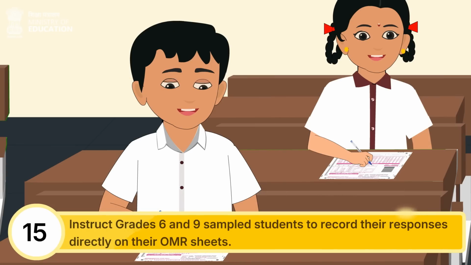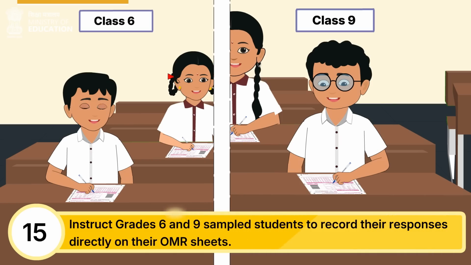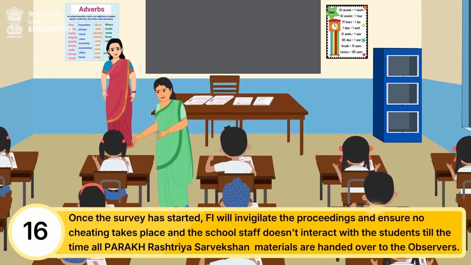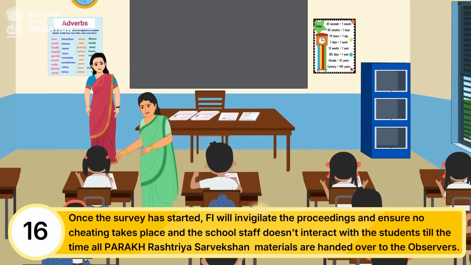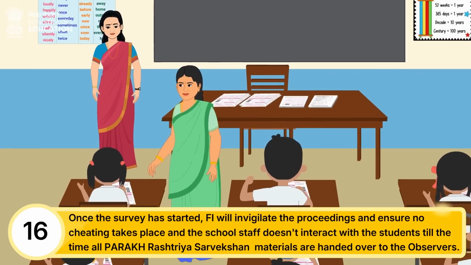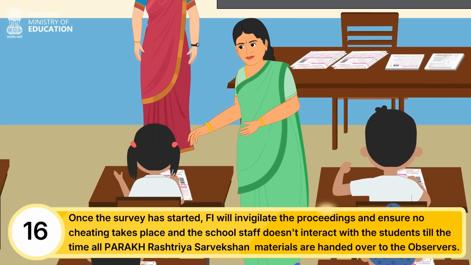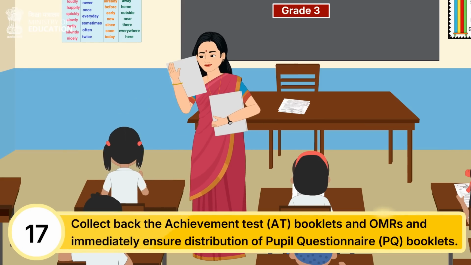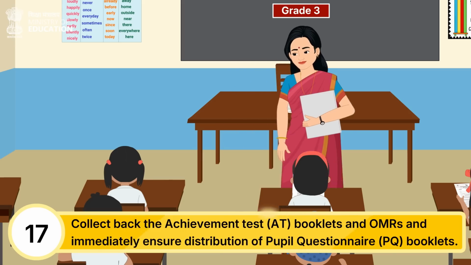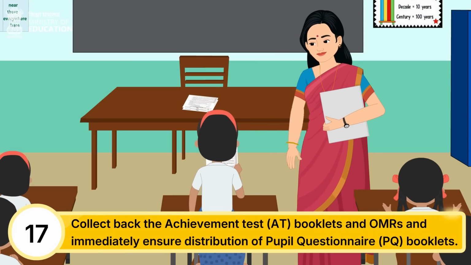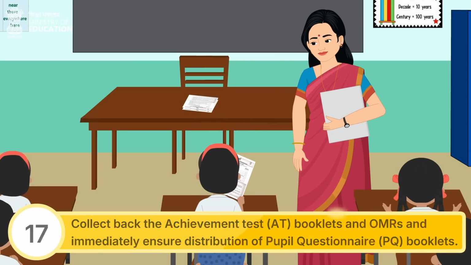While in the case of Grade 6 and 9, FI needs to instruct sampled students to record their responses directly on their OMR sheets. Once the survey has started, FI will invigilate the proceedings and ensure no cheating takes place and the school staff doesn't interact with the students till the time all PARAKH Rashtriya Sarvekshan materials are handed over to the observers. Once the achievement test (AT) is complete, FI will collect back the AT booklets and OMRs and immediately ensure distribution of Pupil questionnaire (PQ) booklets.